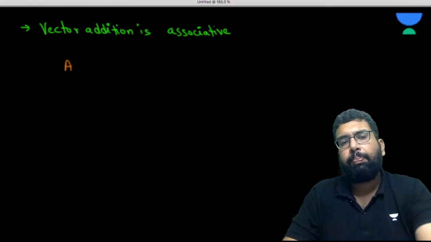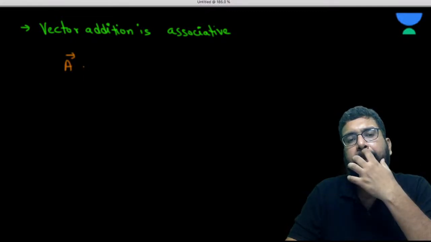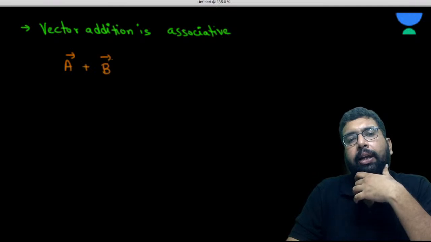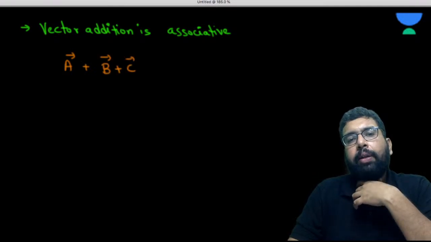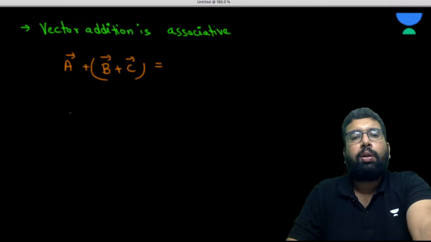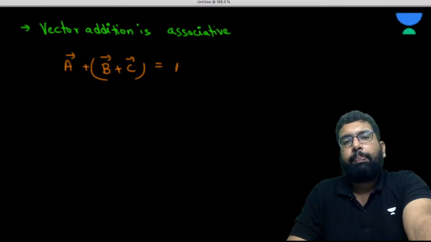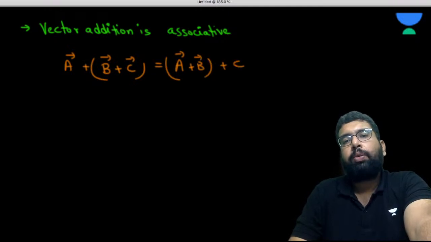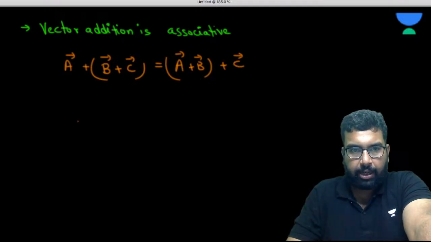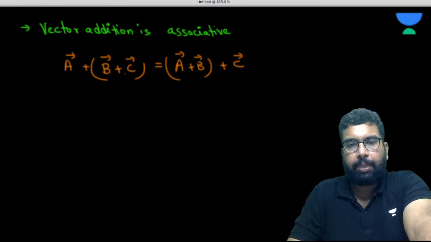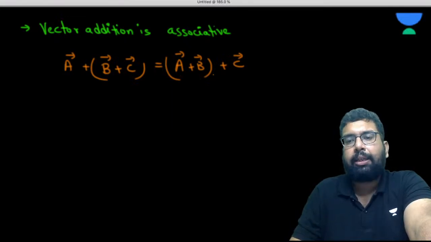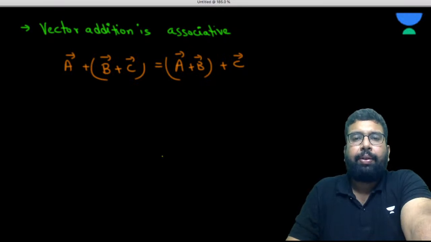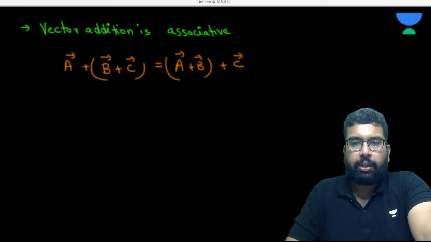So that means simply if we have three vectors, let's say A, B, and C, we can write (A plus B) plus C. And this is also equal to A plus (B plus C). Are you getting my point? They both are the same thing. So vector addition is associative. Clear? So (A plus B) plus C is equal to A plus (B plus C). Clear? You want to see how it happens?